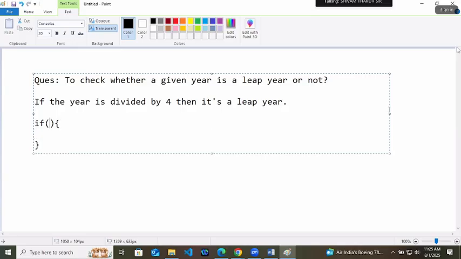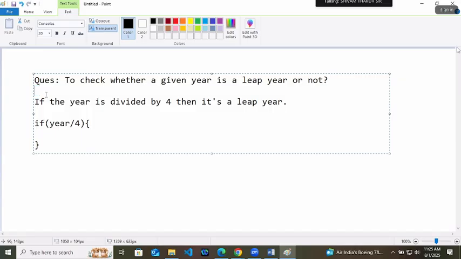Here you can write if year divided by 4. Listen. Here in the if you will be writing if year divided by 4. No. I told you one operator. What was the work of this modulus operator? Remainder. Means if you are writing it, it will return the remainder. Right?